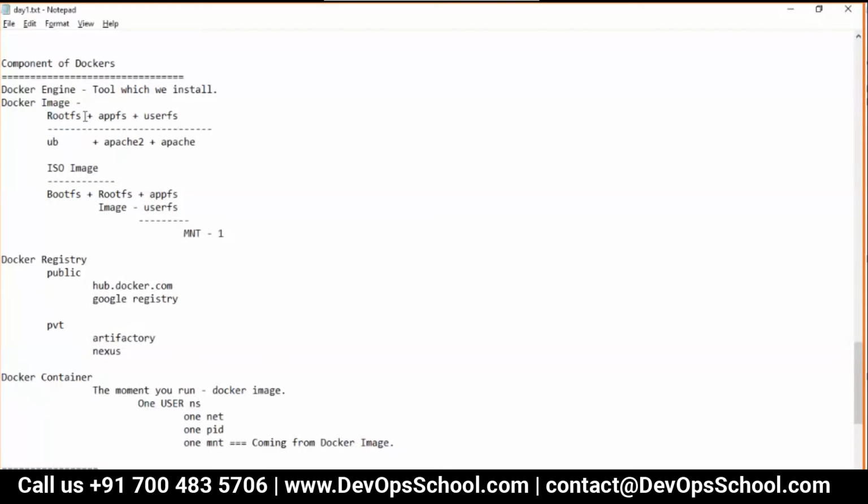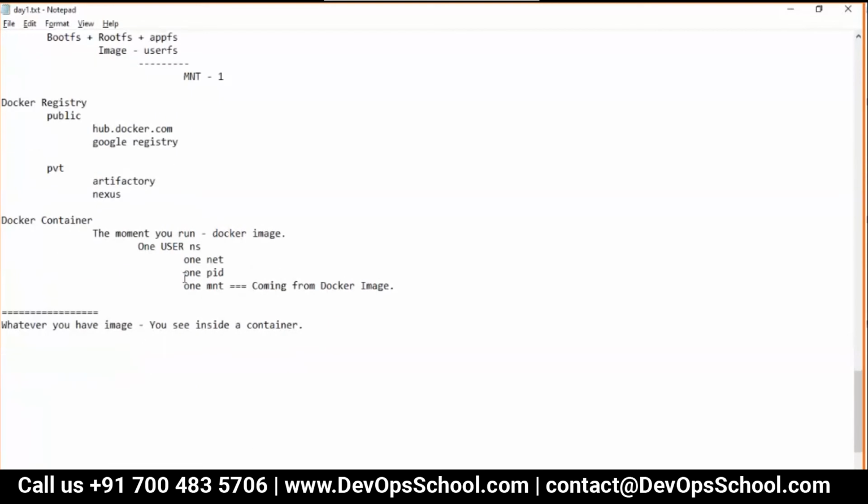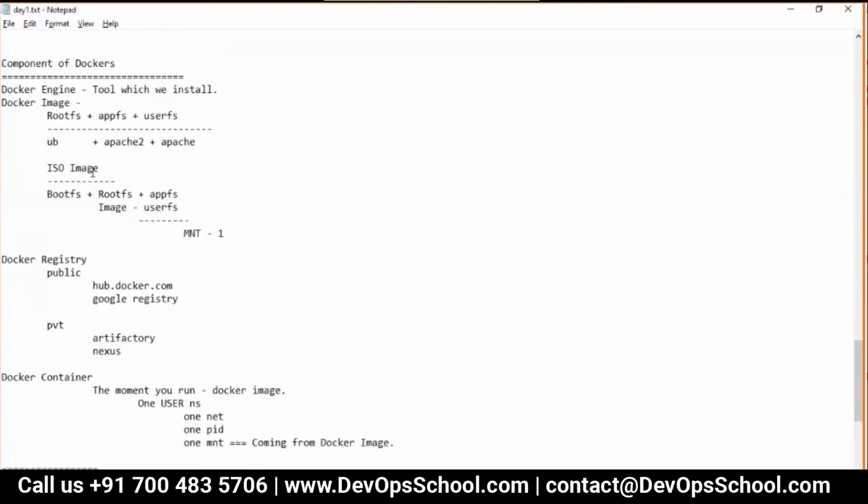What happens when you run a container? They mount it from one copy of this image. That means from one image you can have multiple containers. For example, in an operating system, they have one image of the user file system.